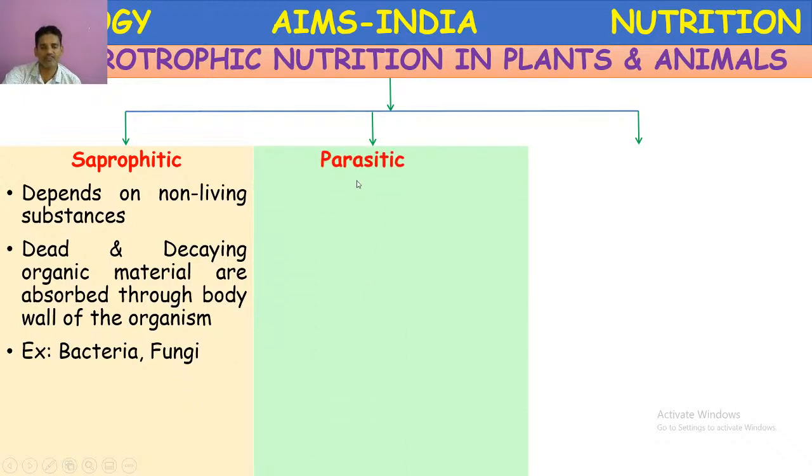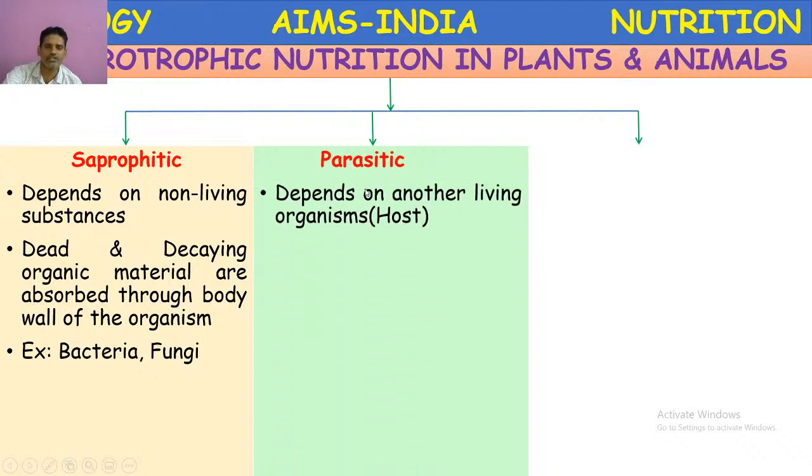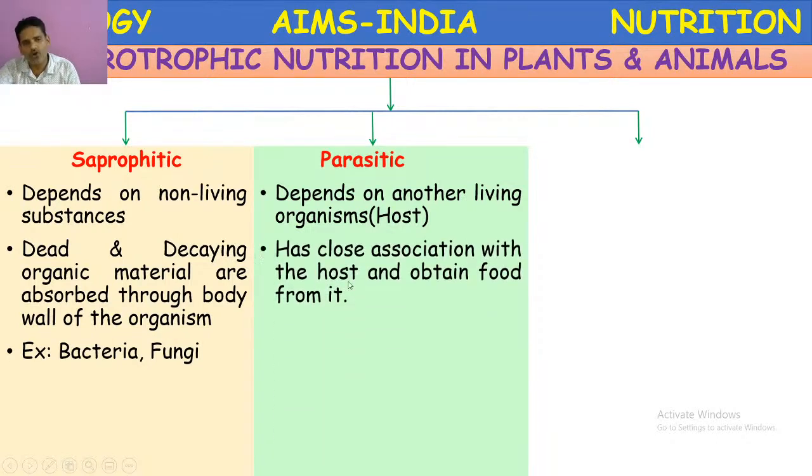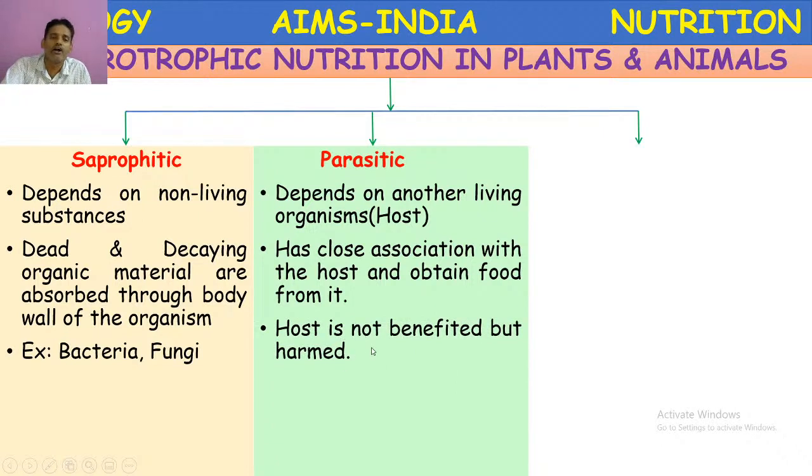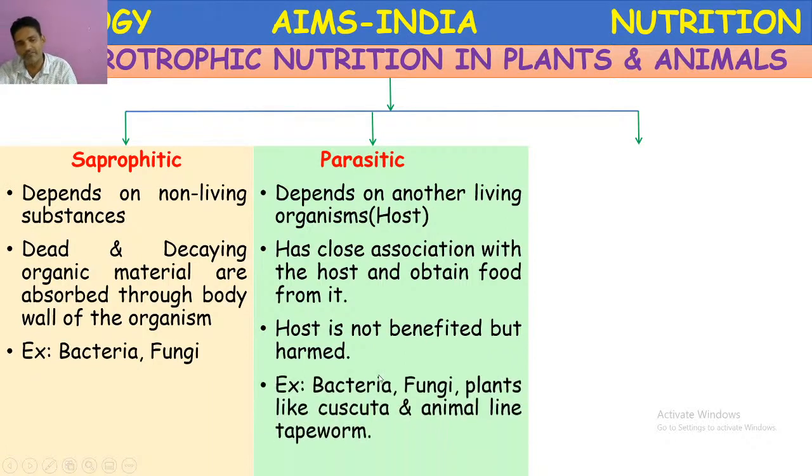Next, parasitic nutrition. Parasitic nutrition is a type of heterotrophic nutrition. These are called parasites. They depend on other living organisms, which are called hosts. There is a relation between host and parasite. In this relationship, the parasite only gets benefited. So what the parasite does is it has close association with the host and obtains food from it. The host is not benefited but harmed, but the parasite is benefited.